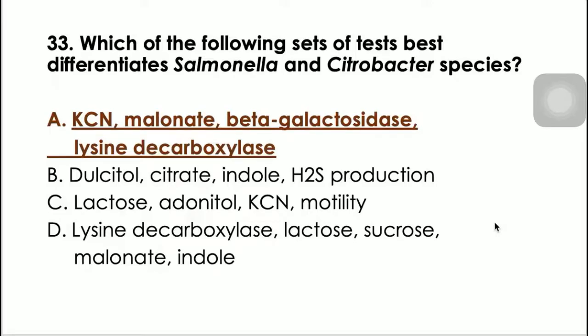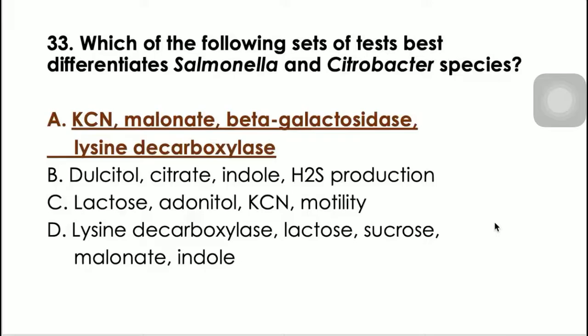So malonate po, para din po siyang citrate utilization test, but for malonate, the ability of the organism to utilize malonate as the sole carbon source. The indicator here is the same. We have bromthymol blue, wherein it will change to blue kapag nagkaroon ng alkaline production. And the byproduct ng malonate utilization is an alkaline production. So it will change from green to color blue. So ang positive result po dyan ay blue, just like your Simon citrate agar positive result. But for malonate test, it is specific for Salmonella and Shigella. Positive for Salmonella, negative for Shigella.